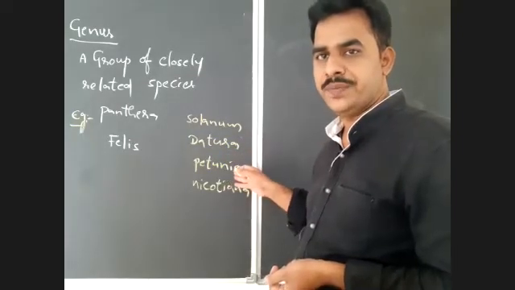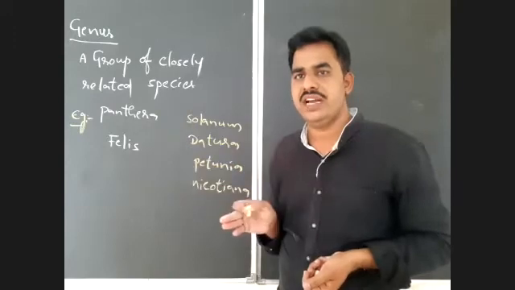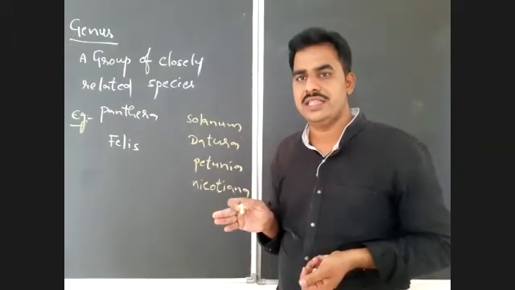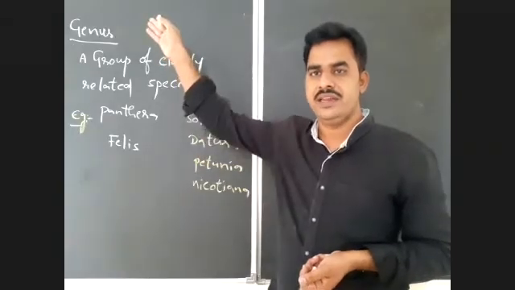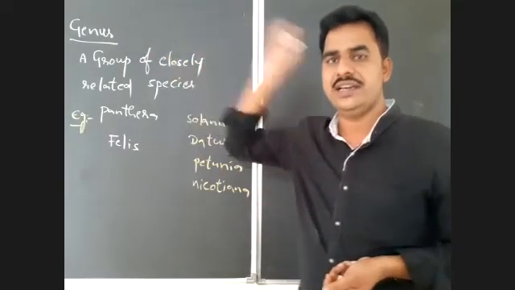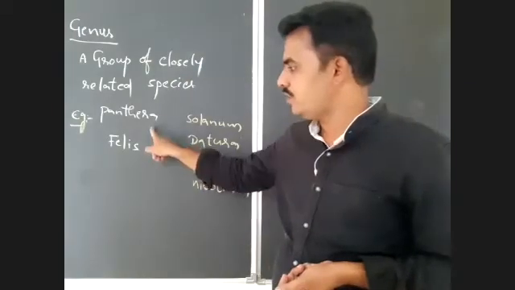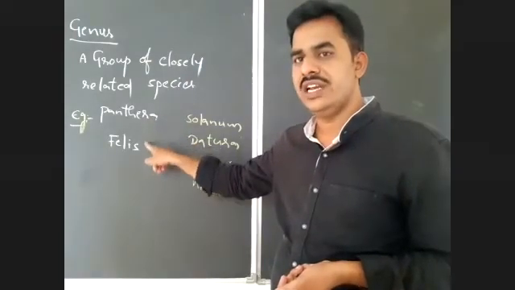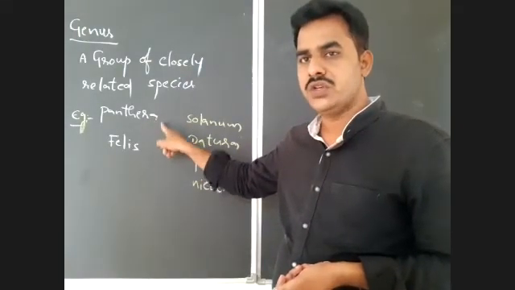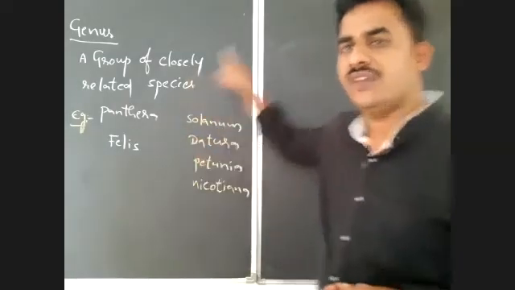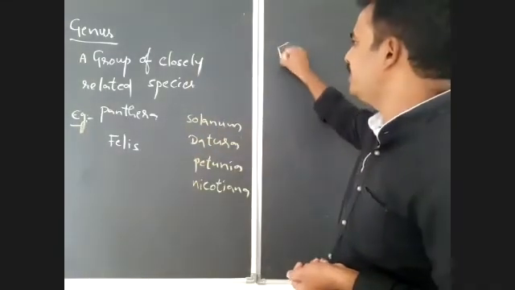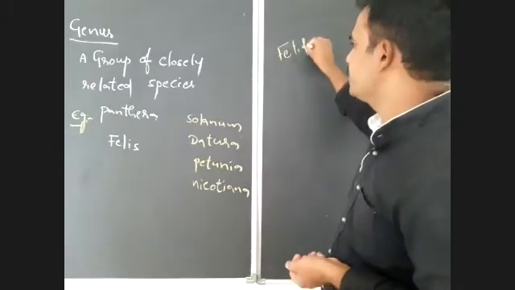As we already discussed about the family, family is the group of closely related genera. Now if you observe, Panthera and Felis are 2 closely related genera. These 2 closely related genera will form the family Felidae, as we discussed in the last class.